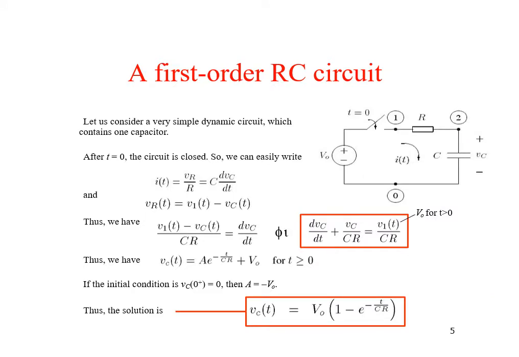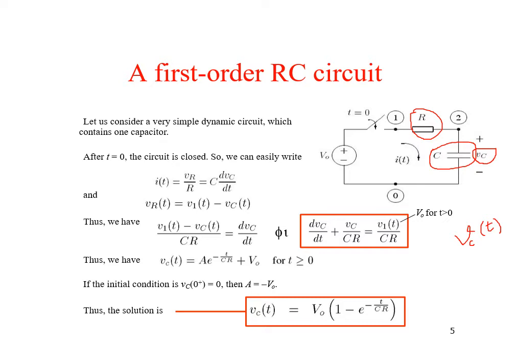Now, first order RC circuit. Here we can see that in this diagram, resistance R and capacitance C are connected in series. And here the switch is closed at t equal to 0. The voltage across the capacitor at any time t is given by Vc, means that Vc is a function of time. Now, the current through the circuit is given by I of t. So this is a dynamic circuit since it consists of a capacitance C, so current I is a function of t.